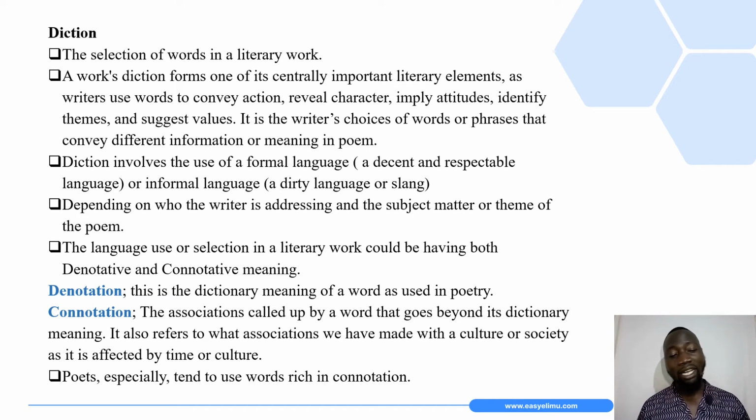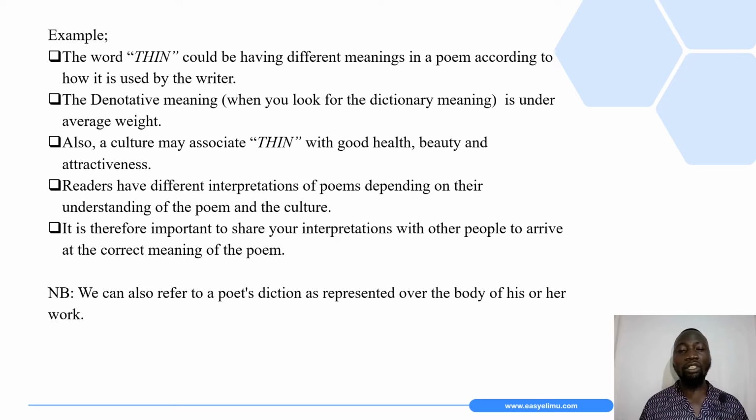Dear students, poets especially tend to use words that are rich in connotation. That is why in most cases it becomes challenging to interpret some of these poems or works of literature, because the writers opt for the connotative meaning, a meaning that is different from the dictionary meaning. This also engages the reader more.